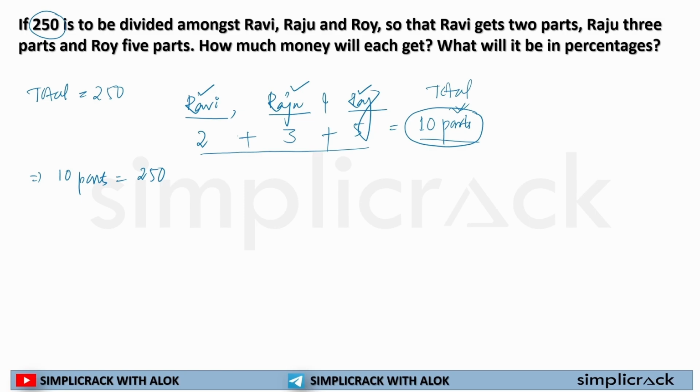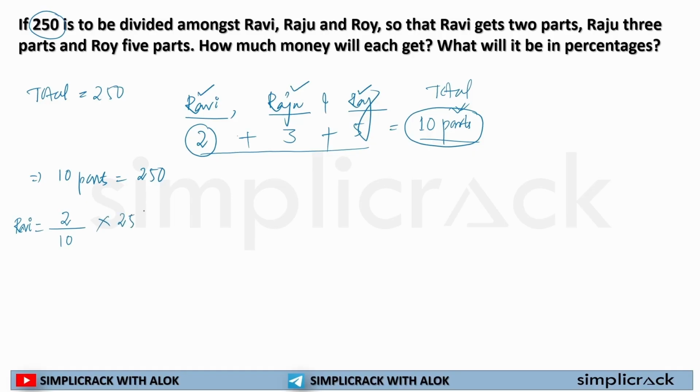Now, how much money will each get? 10 is equal to 250, right? But Ravi will get what? Ravi will get 2 out of 10. 10 was 250, so 2 will be what?